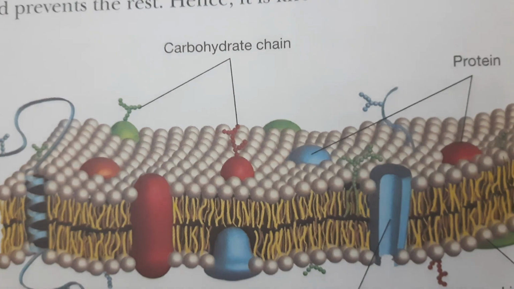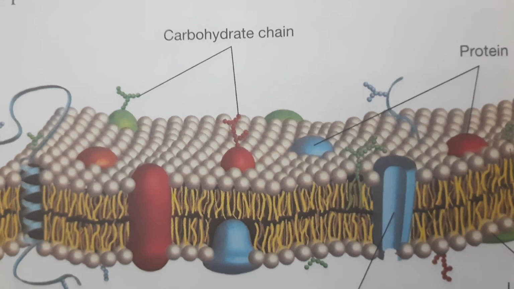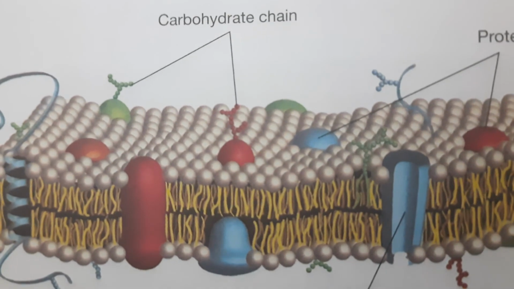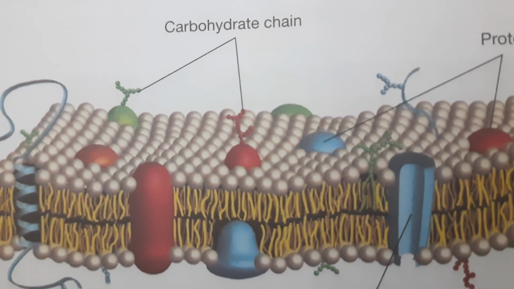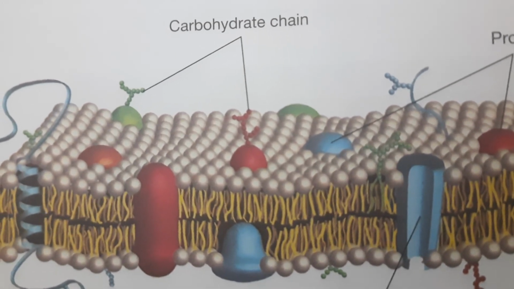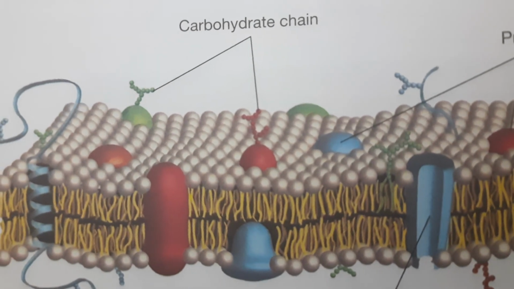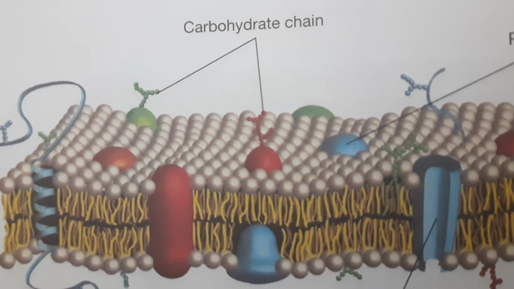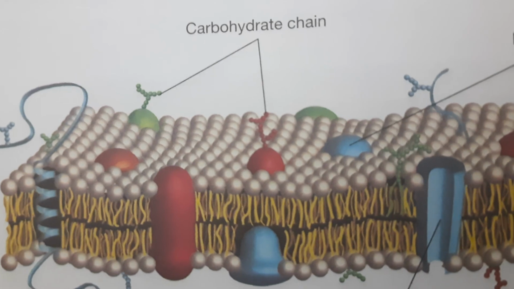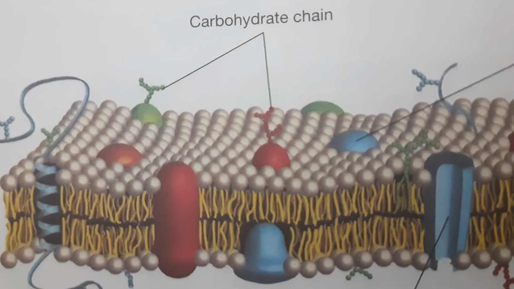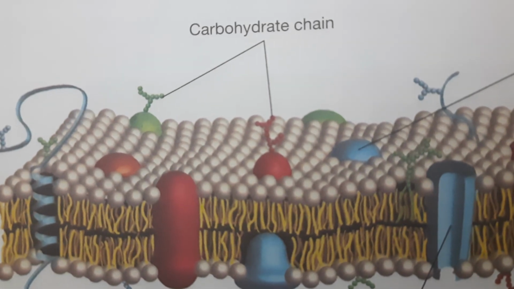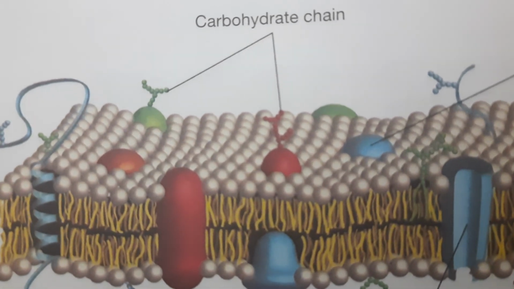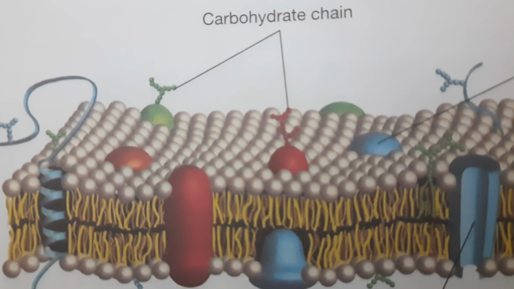Mainly, what are the functions of the plasma membrane? Students, it is the outermost covering of the cell, so it gives a defined shape. It also acts as a mechanical barrier, protecting from the internal and external environment of the cell.